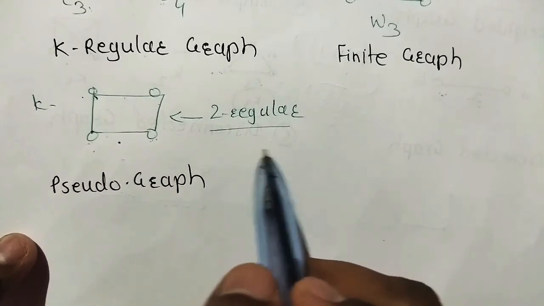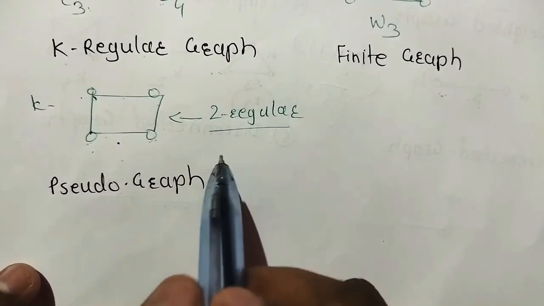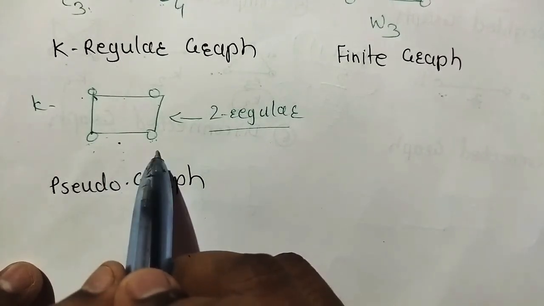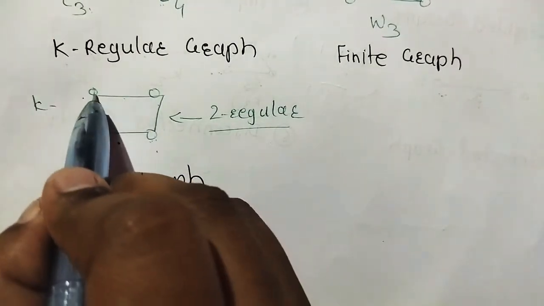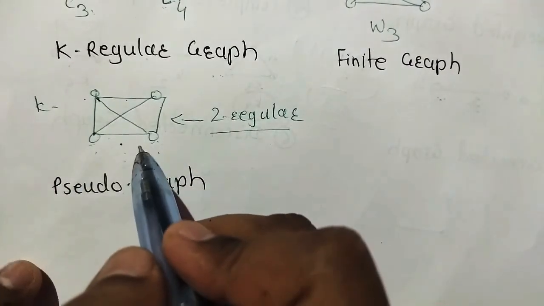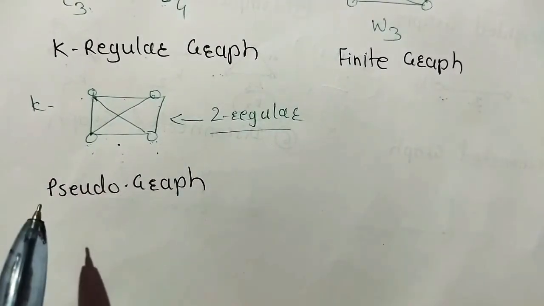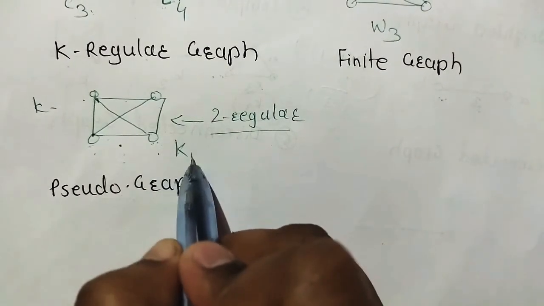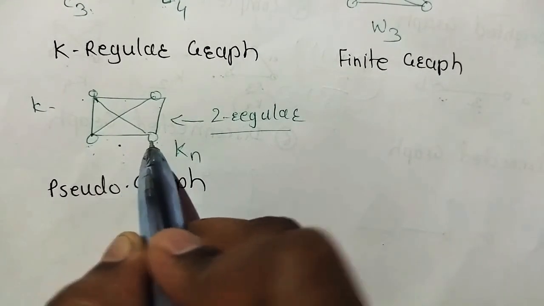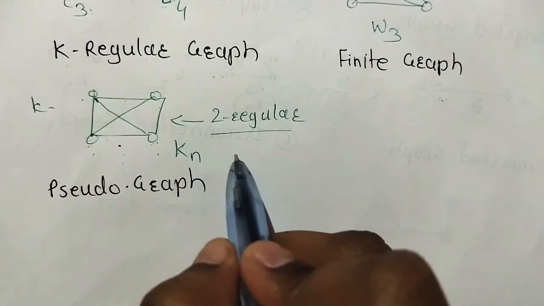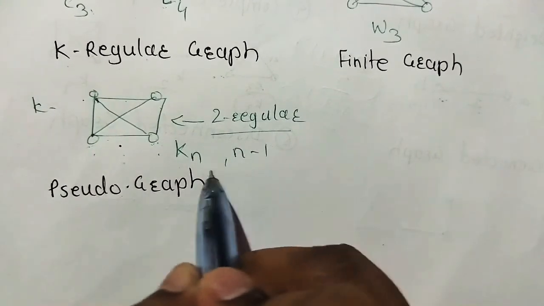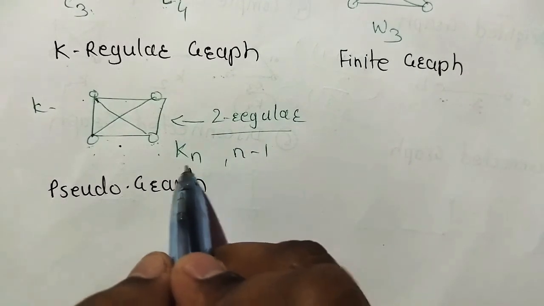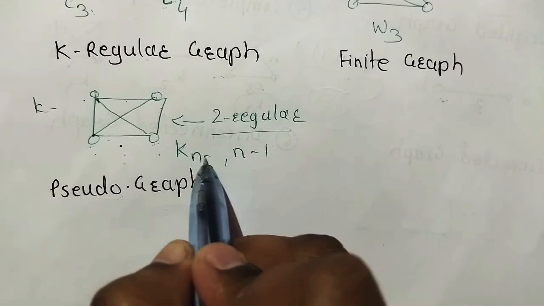It is very simple. Now if this graph is a complete graph, okay, means each vertex is connected to each other. In this graph, what is the regularity here for Kn? Here n is 4. A Kn graph is always n minus 1 regular. Means what? In Kn, here n is equal to 4.